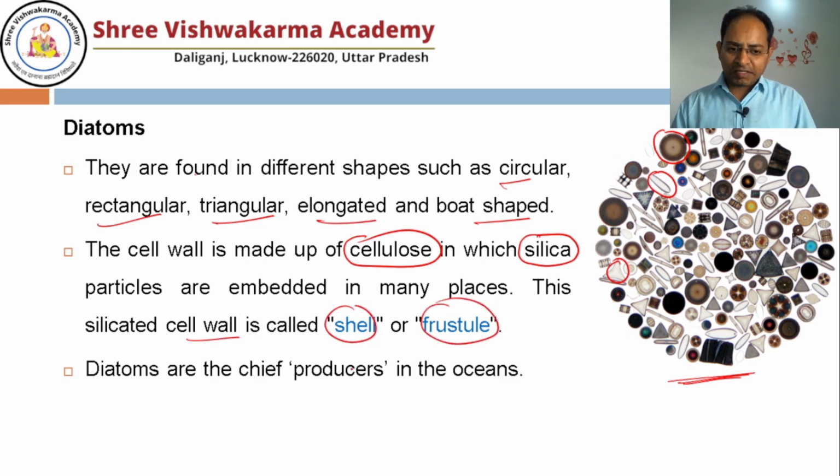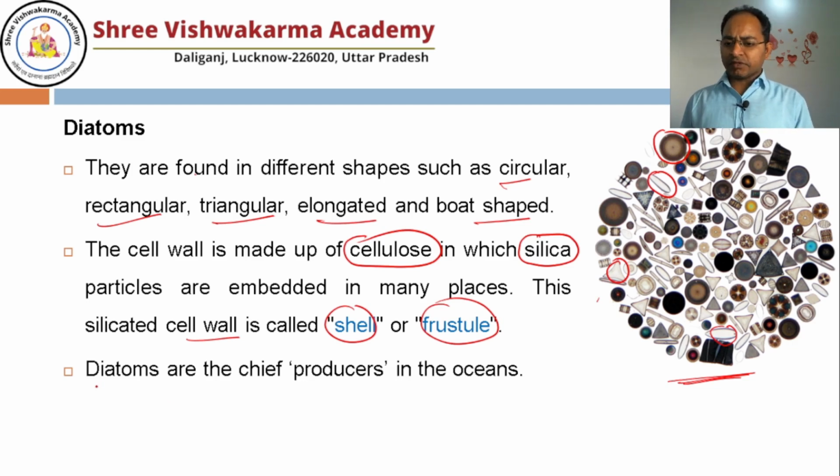Even after hundreds of years, once diatoms die, their cell wall remains as such. The cell wall doesn't get degraded. So that cell wall keeps depositing on the bottom of the sea, and over a period of time, it may form a rock-like structure, which is known as diatomaceous earth.